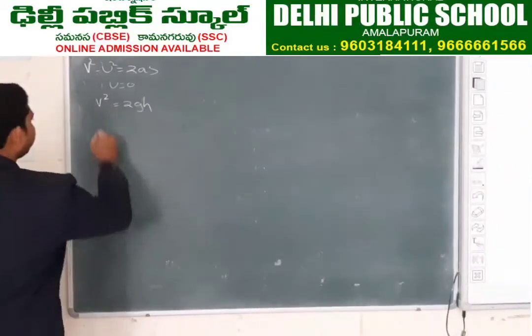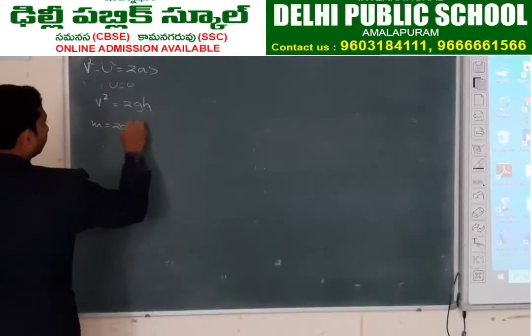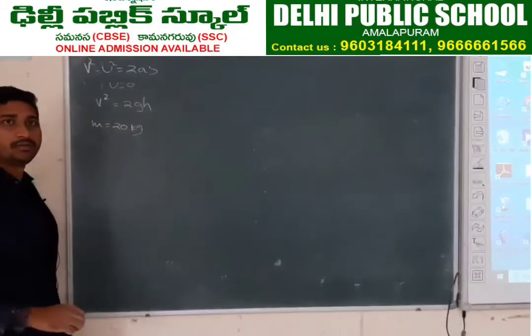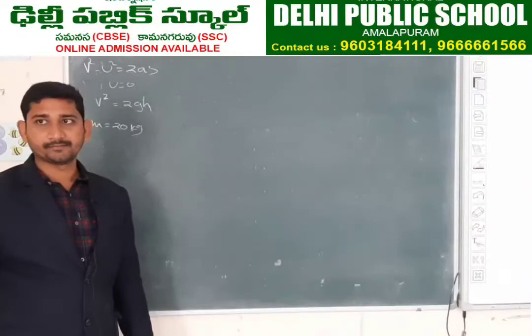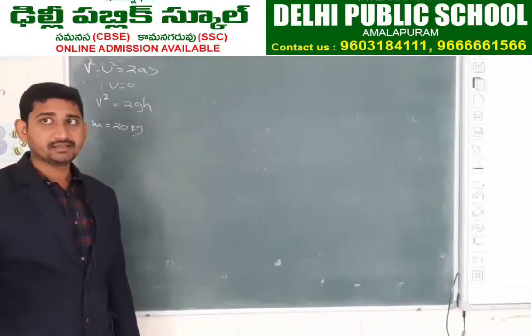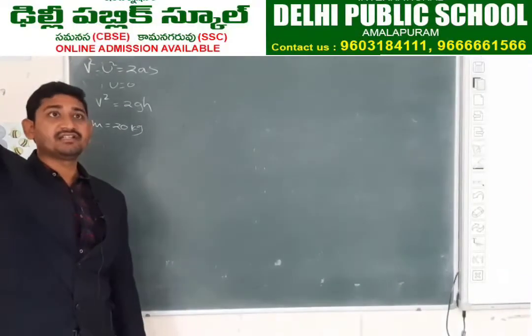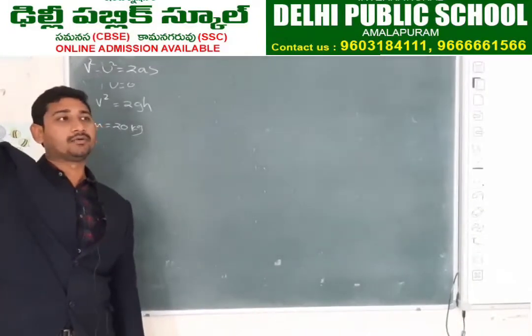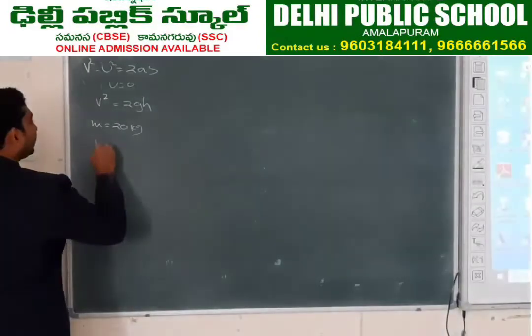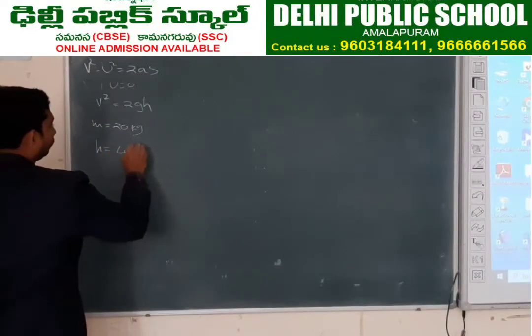Let us consider a situation. For example, there is a 20 kg mass of a body. This 20 kg is resting on a surface which is 4 meters above the ground. So height equals 4 meters.